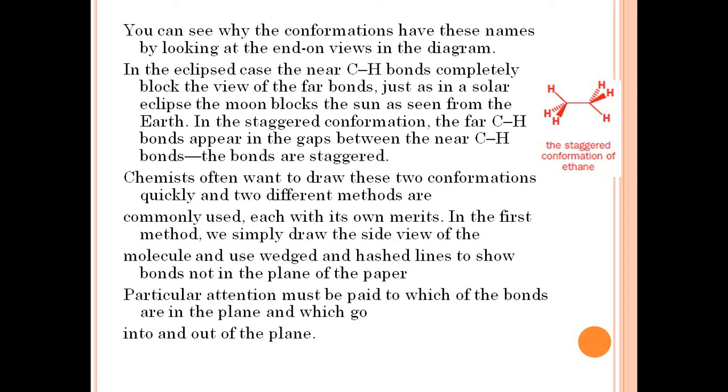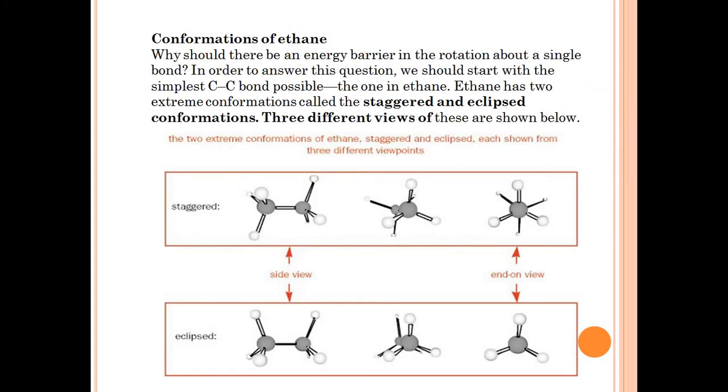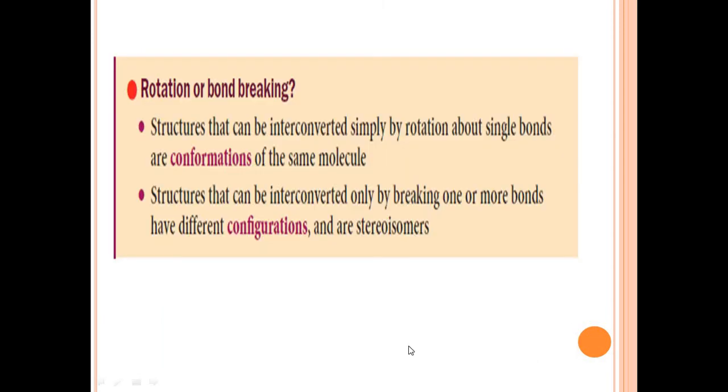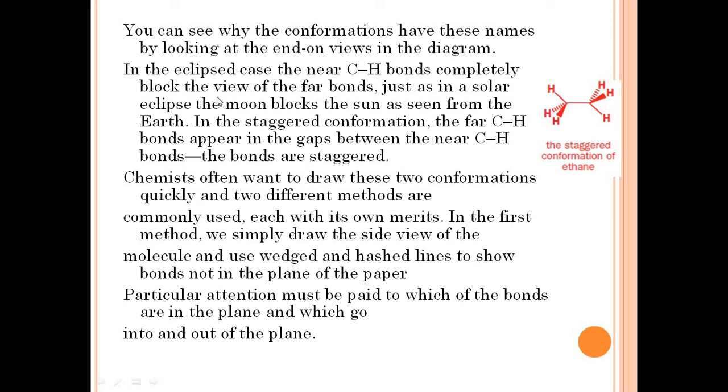So the second carbon atom is completely hidden due to the presence of the nearer carbon atom in front of us, just as in a solar eclipse the moon blocks the visibility of the sun as seen from the earth. So this is the case of the eclipsed conformation.